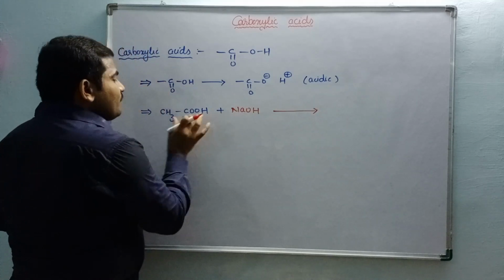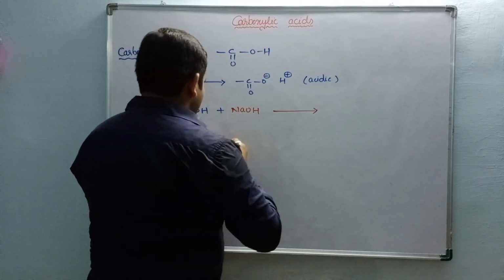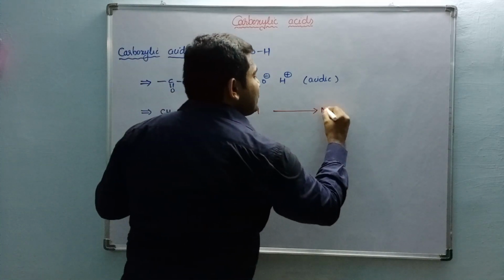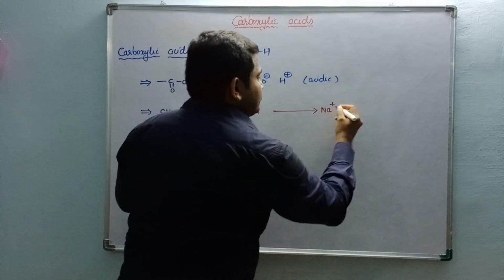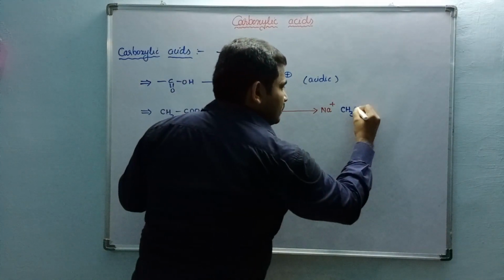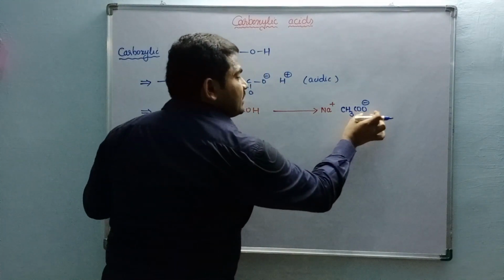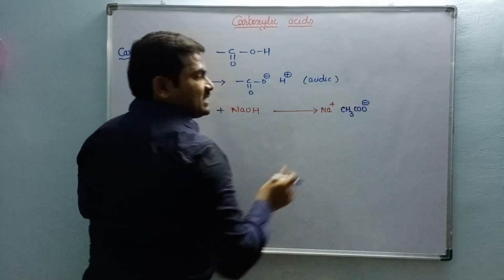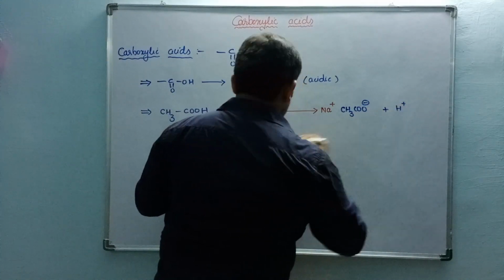What about the rest of this acetate ion? It reacts with sodium. Hence it is going to form the sodium salt of acetic acid. Hence it is also called CH3COONa or NaCH3COO plus water.